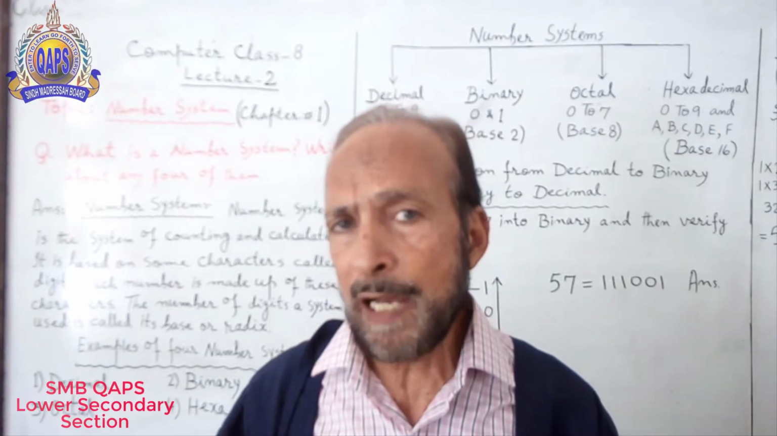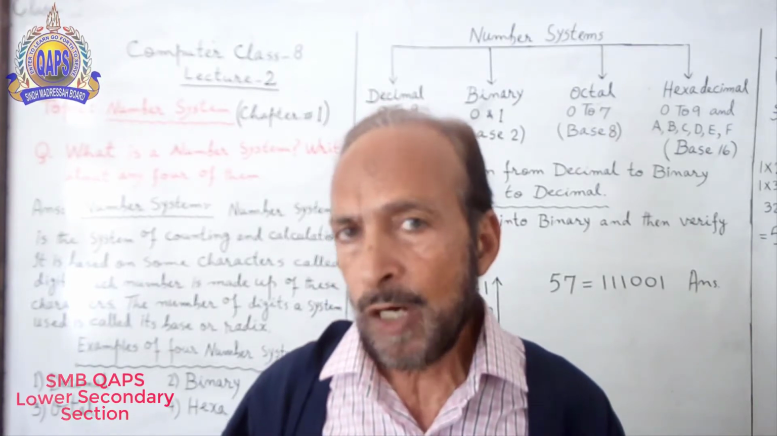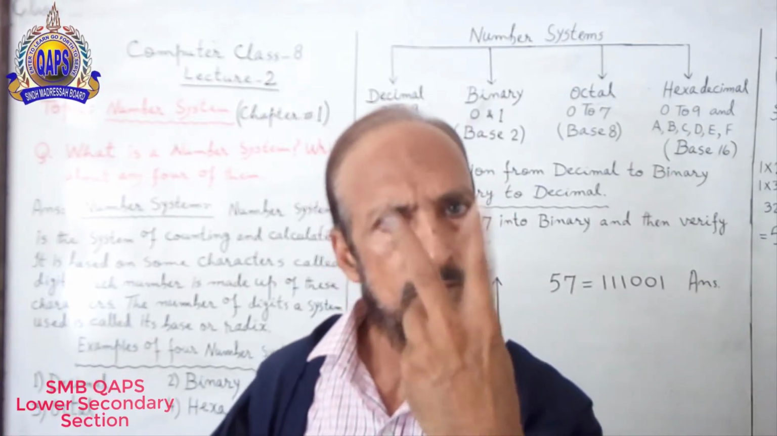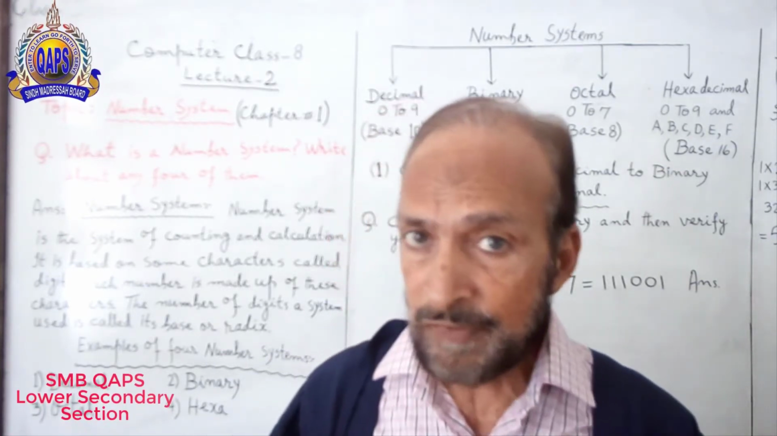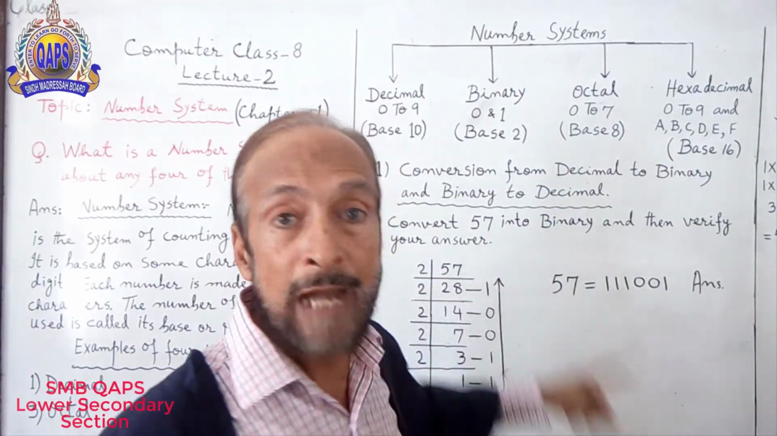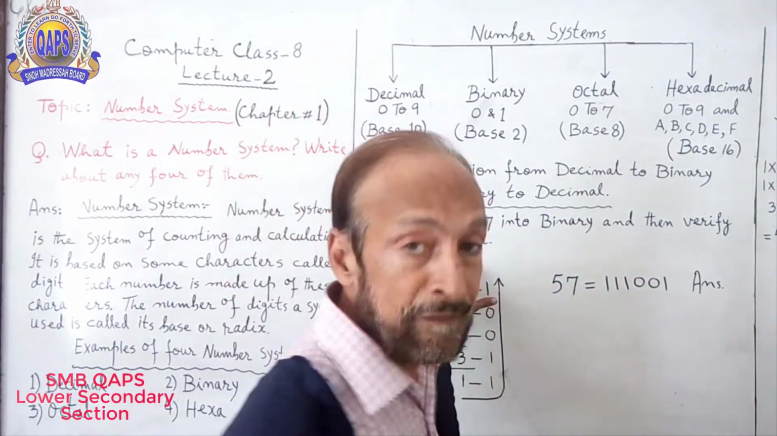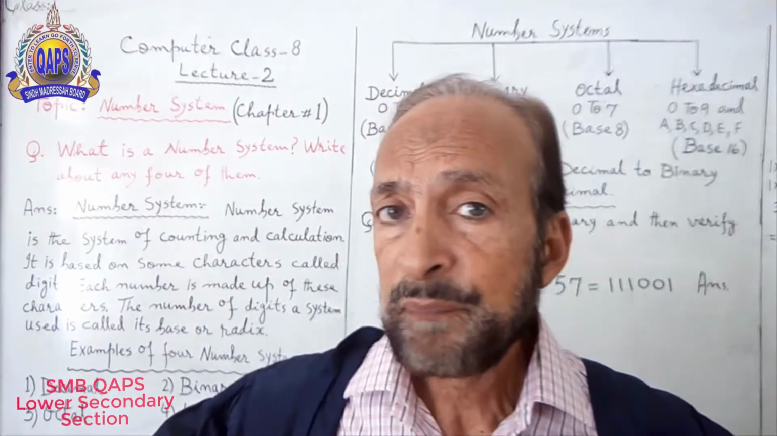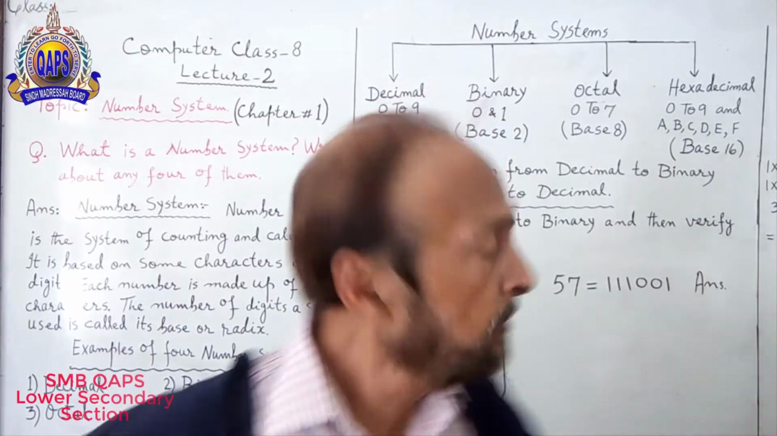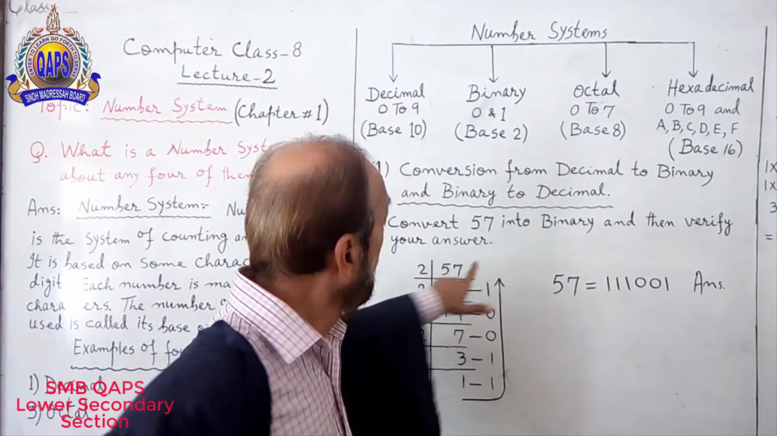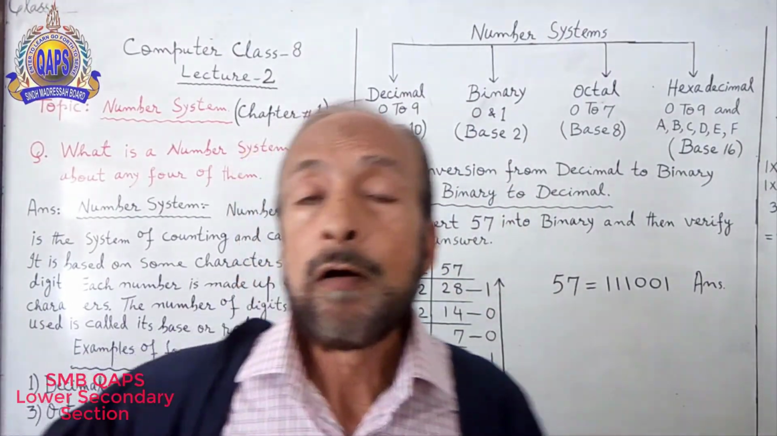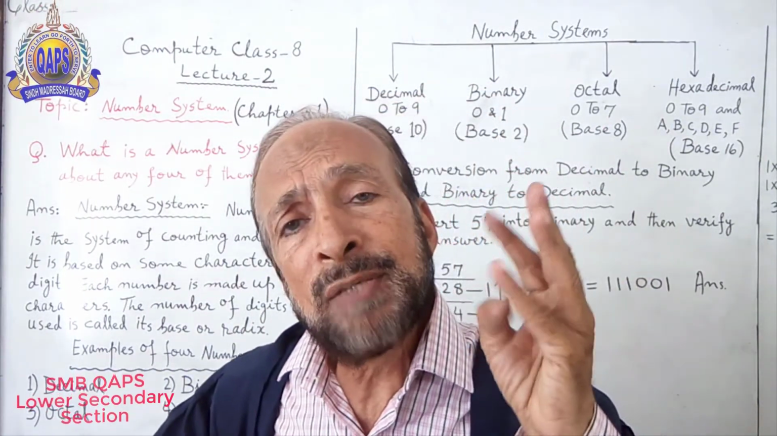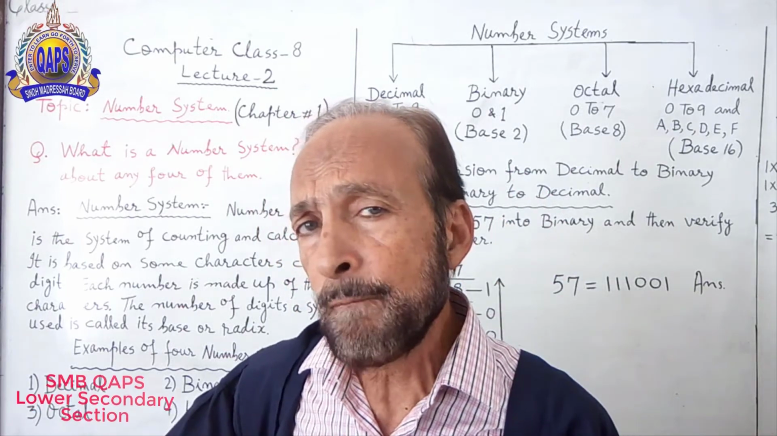Remember the base part of binary. What is the base power of binary? 2. That's why you will have to divide 57 by 2. You understand what I am saying? You are dividing 57 by 2. Why are you not dividing by 3, by 4, by 5, etc.?